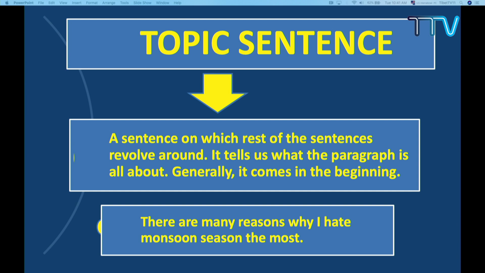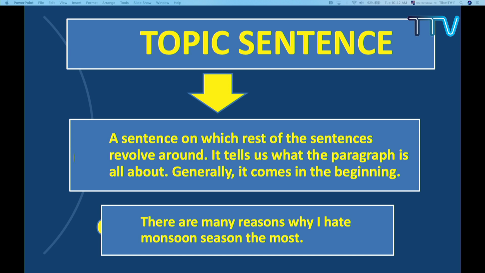When we are in school, sometimes we do riddles. For example, I am a tall animal, I eat this, and so on, and my name is elephant. Just like this. This is just an example. I'm not saying this is a good example of a paragraph where the topic sentence comes in the end, but this is what you have to keep in mind.